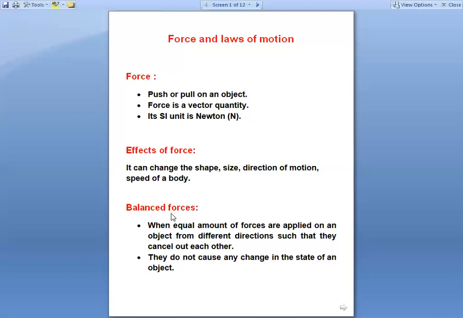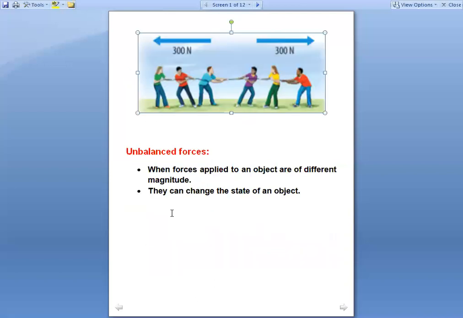The next topic is balanced force. To understand the balanced force, see the figure. In the game of tug of war, two teams are here, team 1 and team 2, or you can say team A and team B. Both are applying force in opposite direction.